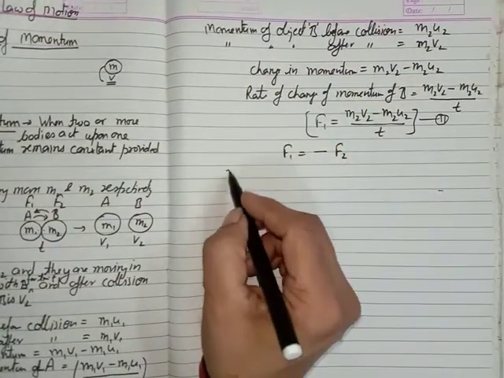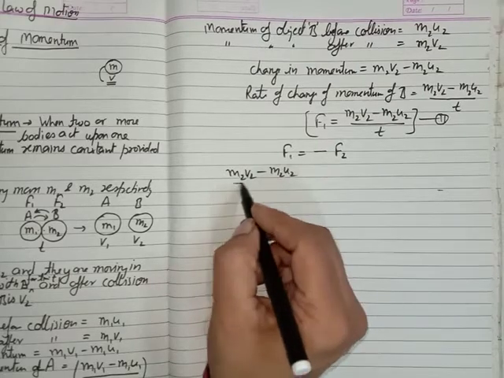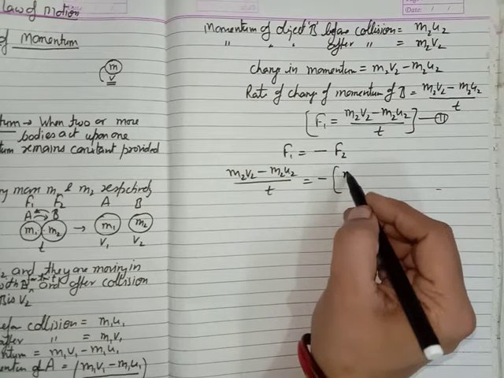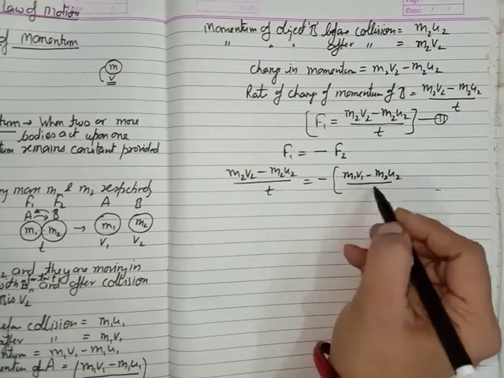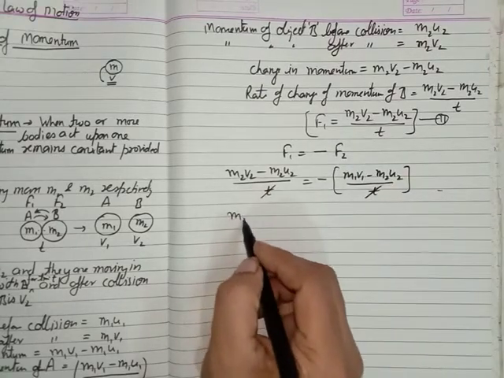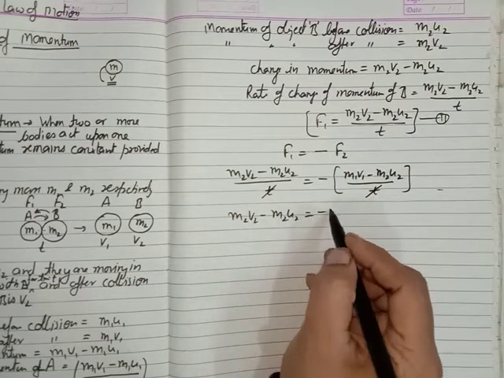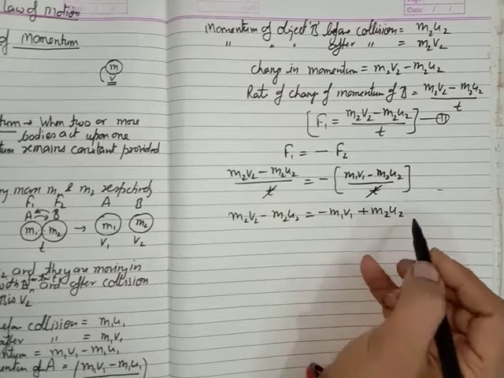F1 is M2V2 minus M2U2 upon T is equal to minus F2, which is M1V1 minus M1U1 upon T. Cancel T by T. So you will get M2V2 minus M2U2 is equal to minus M1V1 plus M1U1.